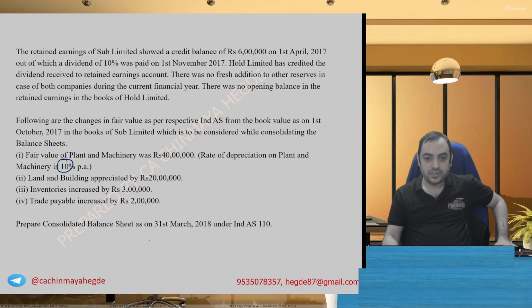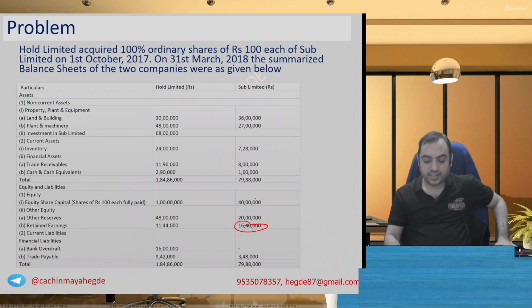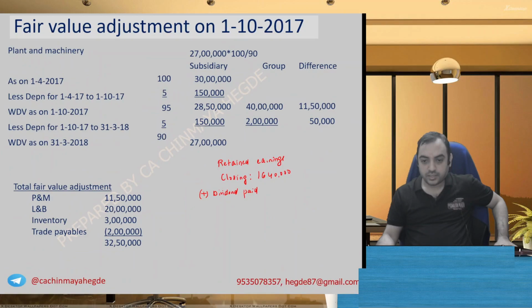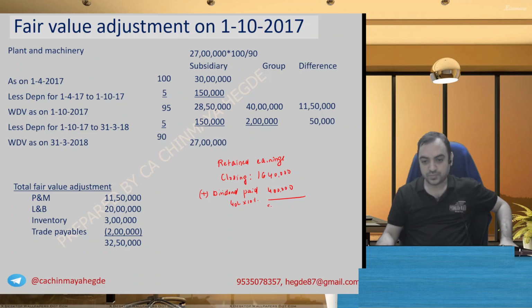at the rate of 10% of share capital of 40 lakh. So 40 lakh, 10% means 4 lakh. So what you get is the amount before paying dividend. What is the gross reserves? What we get is 20 lakh 40,000.